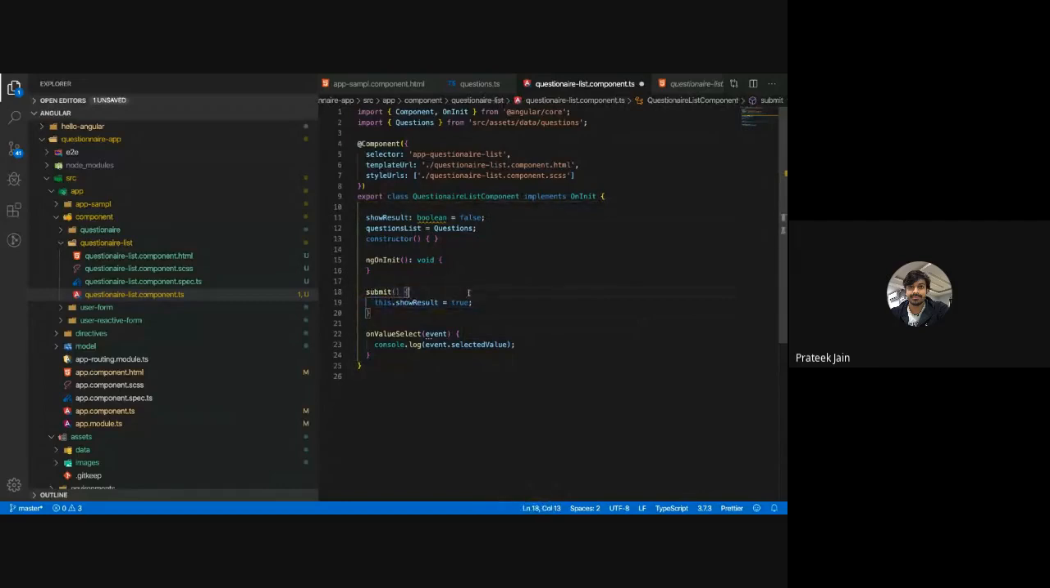Whenever I'm saying scoping, you can access all the variables inside your class by using this keyword inside any of the functions. Now submit is my function, show result is my variable. Show result is inside this questionnaire class, and the function in which I am making that true is also inside that class. So I can directly use this dot show result for making that flag true.